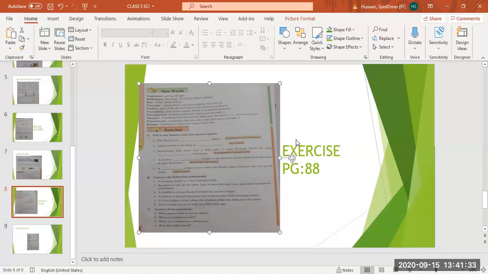Substances that do not allow light to pass through them are called translucent substances. No, it's wrong. It will be opaque, because translucent allows a little light to pass through them. So cut translucent and write opaque. O-P-A-Q-U-E, opaque. A shadow is always formed behind the source of light.